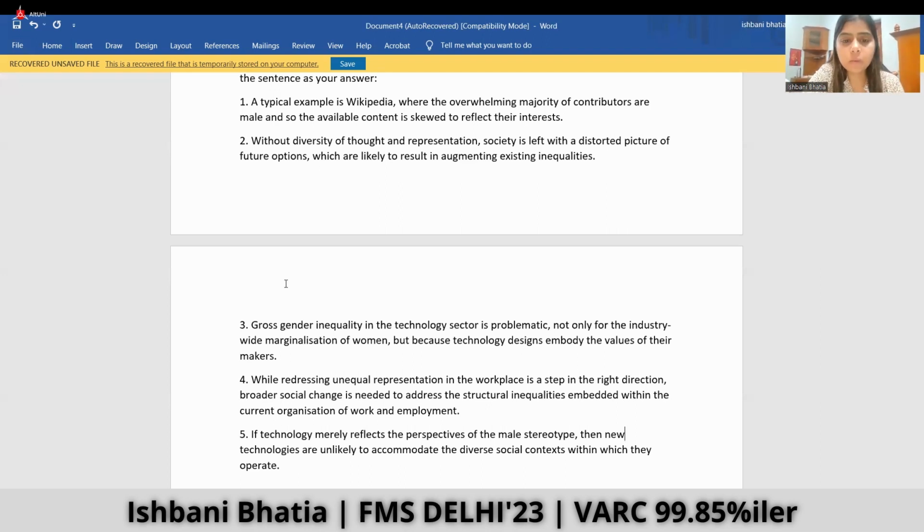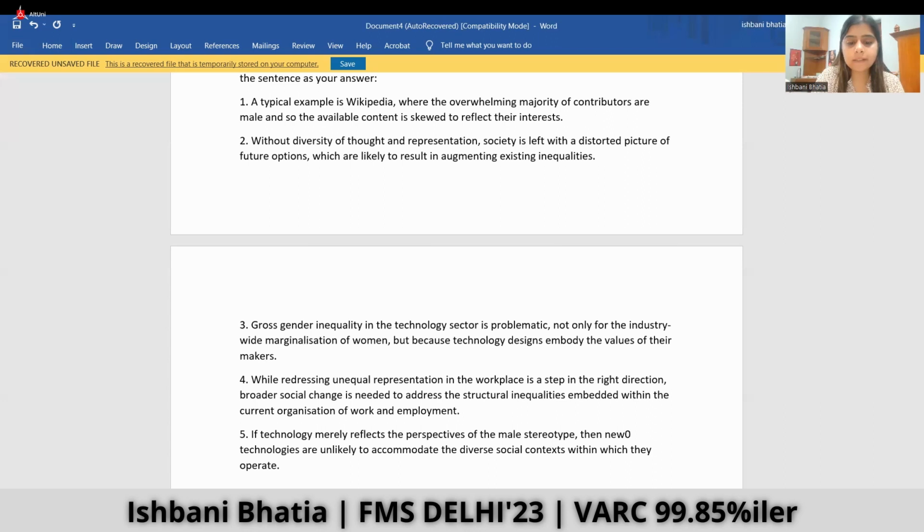A typical example is Wikipedia, where the overwhelming majority of contributors are male, and so the available content is skewed to reflect their interests. Without diversity of thought and representation, society is left with a distorted picture of future options, which are likely to result in augmenting existing inequalities.